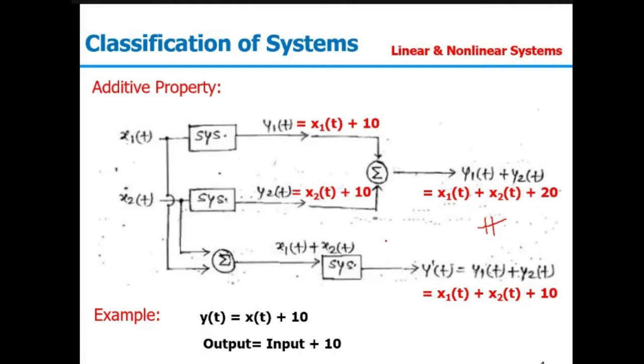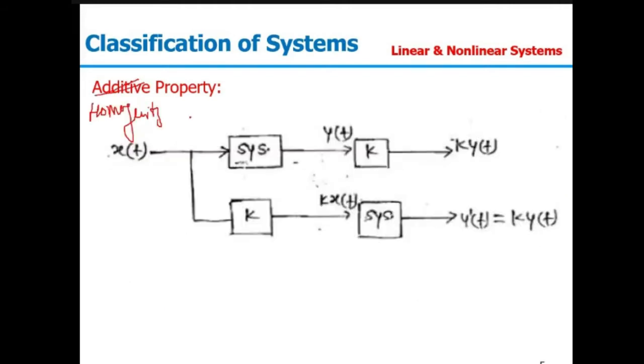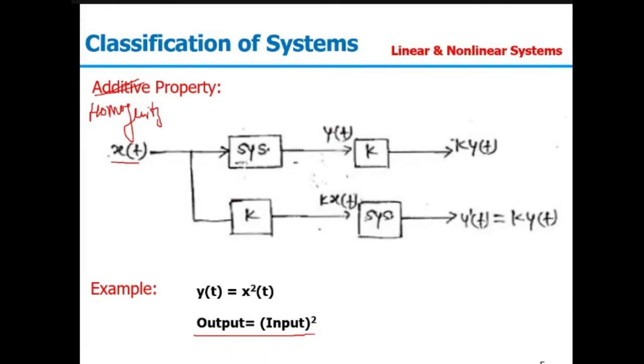Now talking about the second property, that is the homogeneity property. In the homogeneity property, we have given the input-output relation y(t) equal to x squared(t). So in this case, the output is equal to input squared. First case, when we pass our input x(t) to the system, y(t) will be equal to x squared(t). And when I multiply it with any given factor k, it will be k of x squared(t).